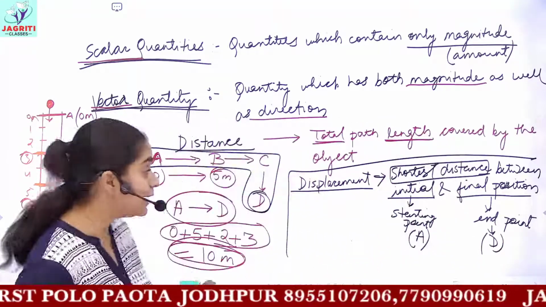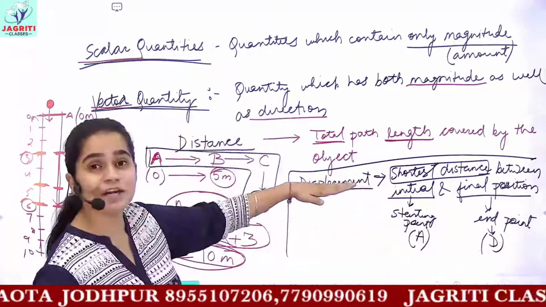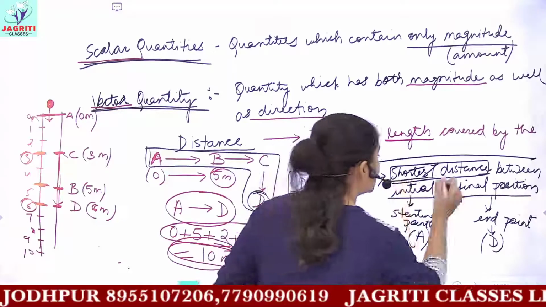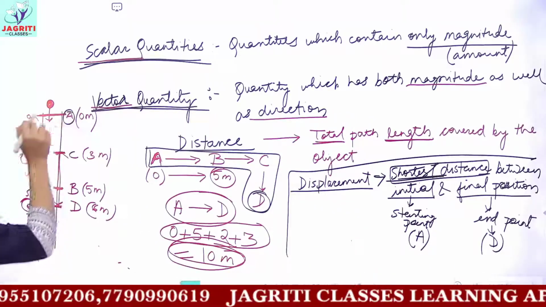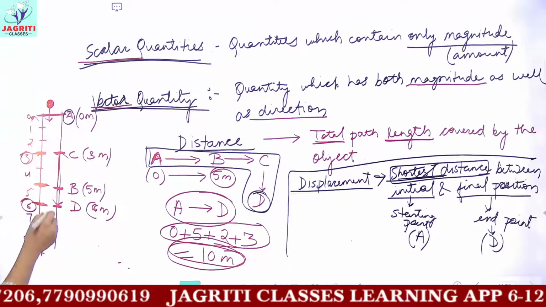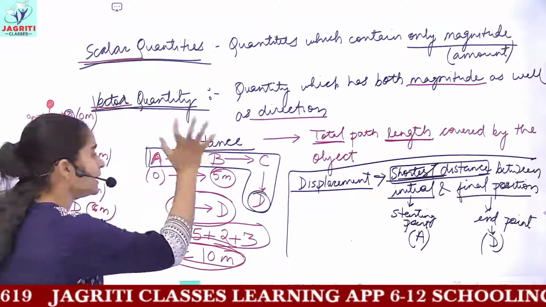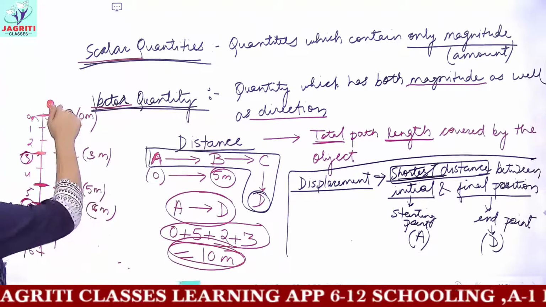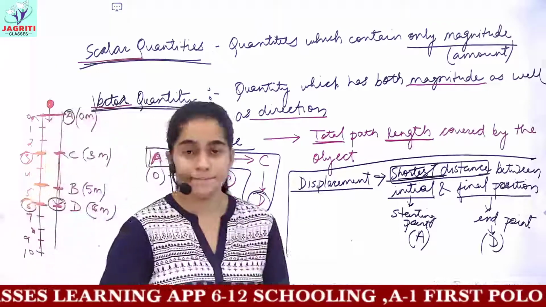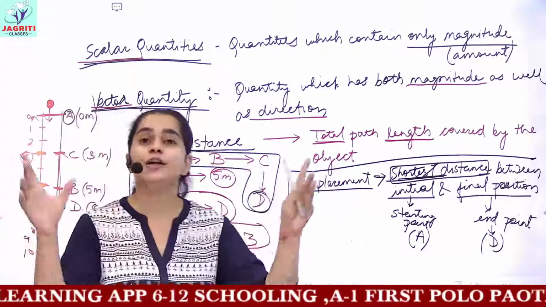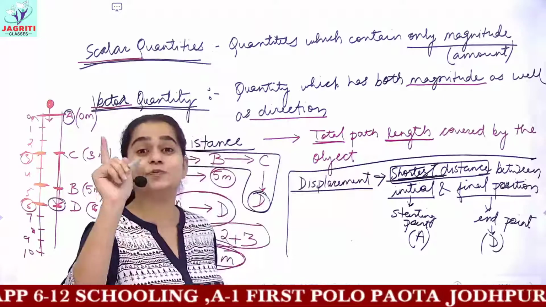Now can you find the shortest distance between A and D? You have to find displacement. Displacement means the shortest distance. So shortest would be what? Point A is at 0 meters and point D is at 6 meters. First, when we were calculating distance, when the object moved from A to B, then it went back, so we were adding up everything. But now in displacement, you need not add up everything because you have to find the shortest distance possible.